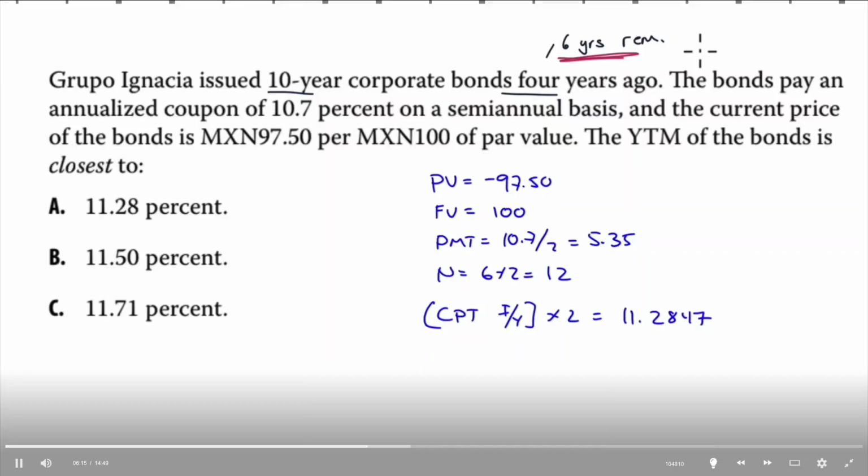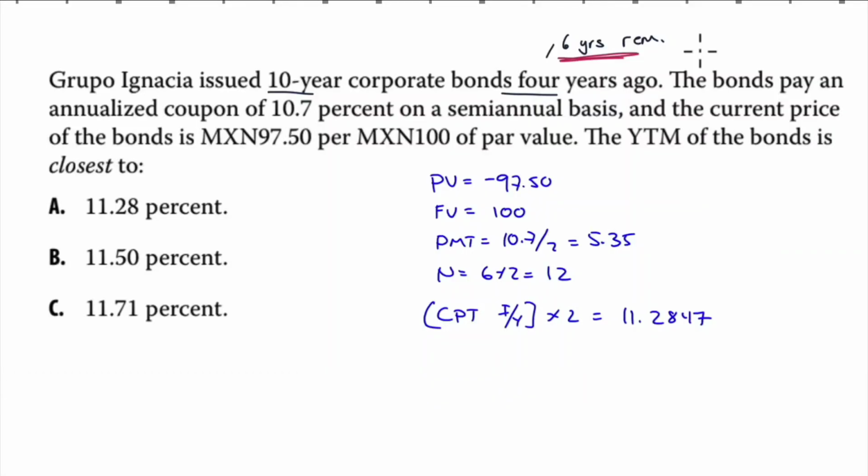Grupo Ignacia issued 10-year corporate bonds 4 years ago. So there is 6 years remaining on these bonds. The bonds pay an annualized coupon of 10.7% on a semi-annual basis. Current price of the bonds is $97.50 per 100 of par value. Yield to maturity of the bonds is close to, so we have to calculate the yield to maturity, which means we need our other 4 variables.